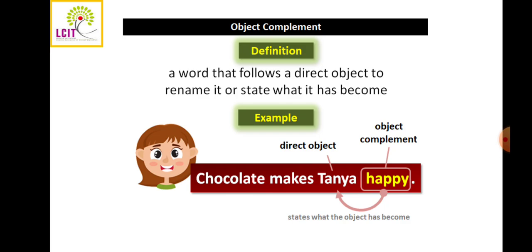So in this way, when something tells us about the subject, defines the subject, that is known as a subject complement, and when a word or phrase defines an object, that is known as an objective complement. As a simple definition, words that tell us something about the subject are called subjective complements, whereas words that tell us something about the object are called objective complements.